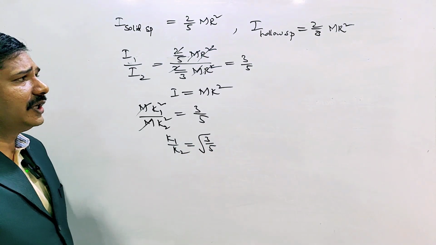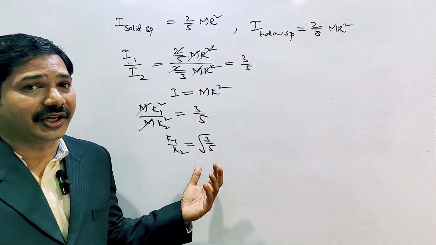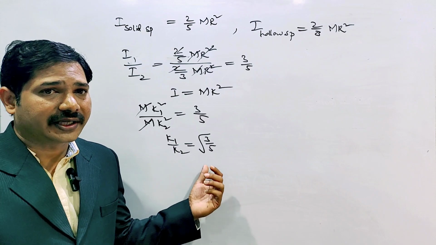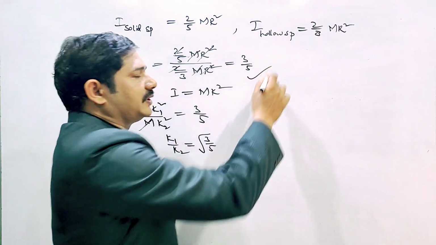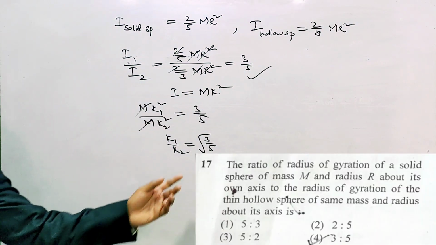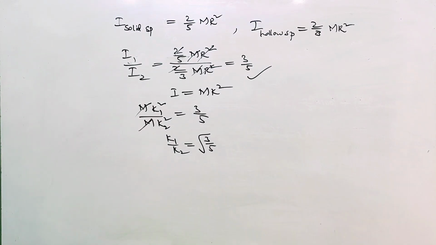But in the options, only 3 by 5 is there. They are asking radius of gyration. So K1 by K2 under root 3 by 5 is the correct answer, but since option 3 by 5 is there, we'll select 3 by 5. According to the options, 3 by 5 we are selecting. Next question, you can check.